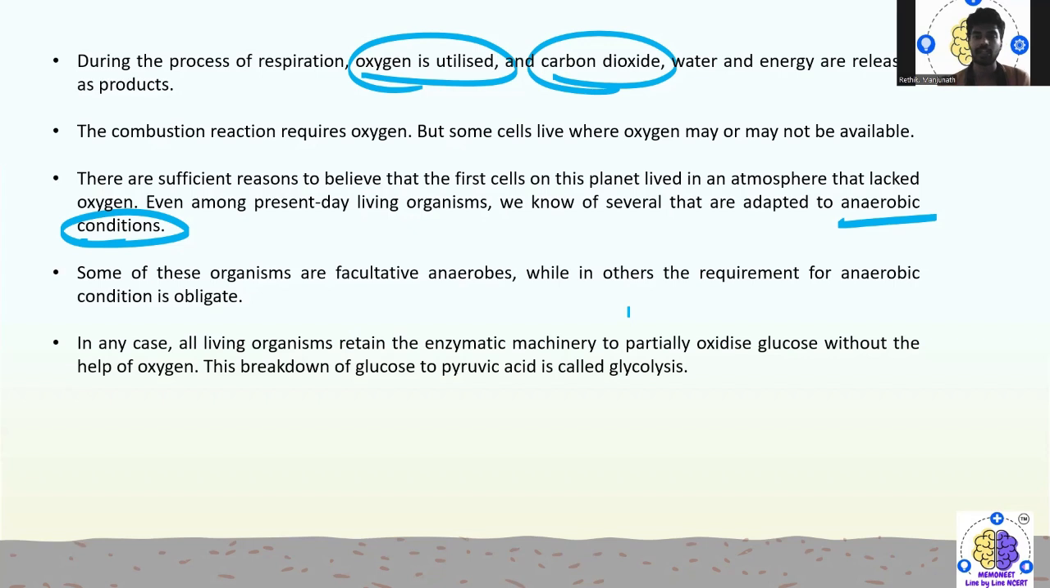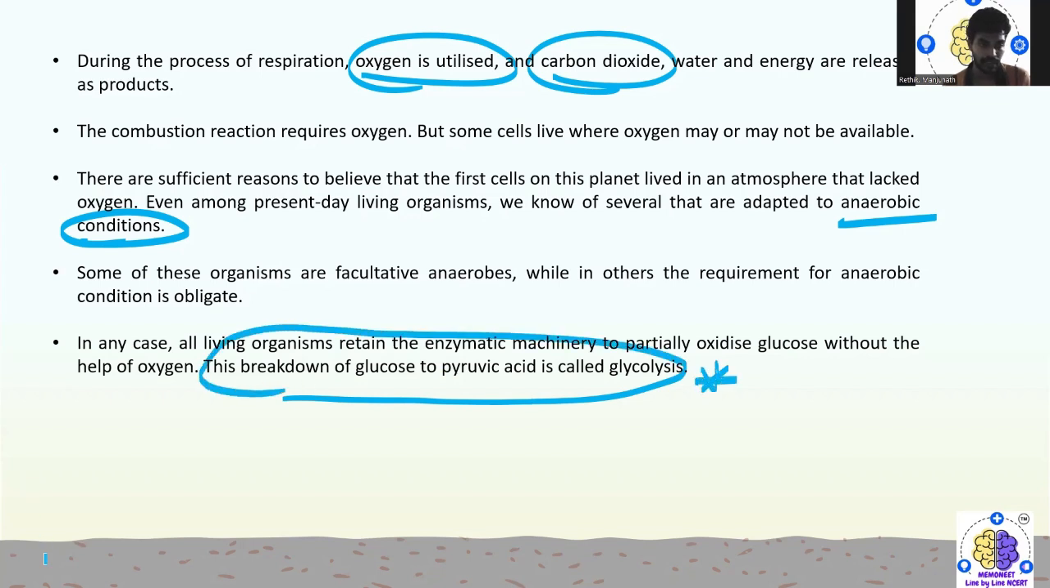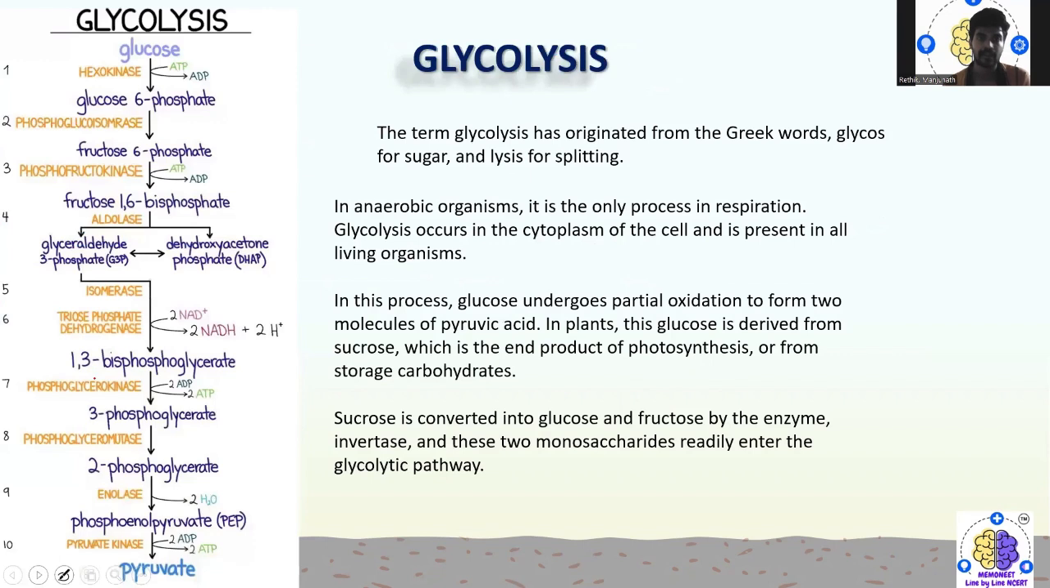This breakdown of glucose to pyruvic acid is called glycolysis. Very important. I'll let you know what it is. So what exactly is glycolysis and what steps come under it? Let us see. The term glycolysis originated from the Greek words glykos for sugar and lysis for splitting. Glyco is sugar, and lysis is splitting.